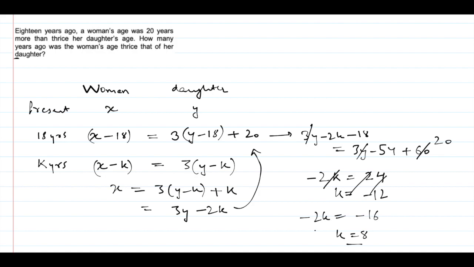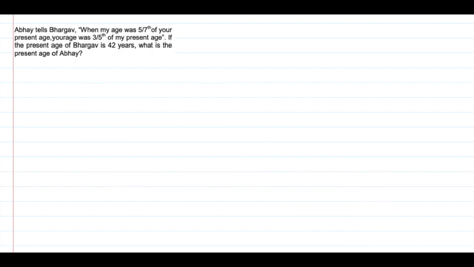Okay, now we'll move on to our second question. The question says, Abhay tells Bhargav, when my age was 5/7 of your present age, your age was 3/5 of my present age. If the present age of Bhargav is 42 years, what is the present age of Abhay?